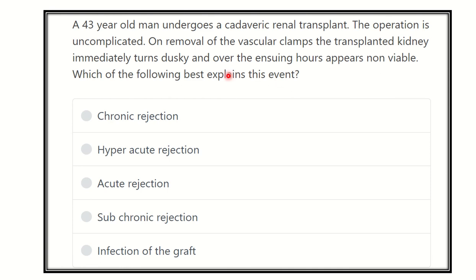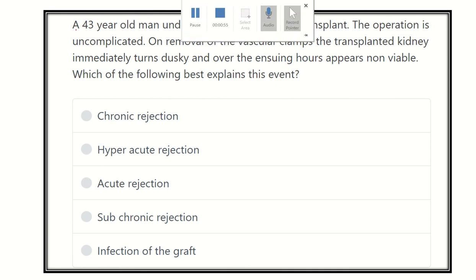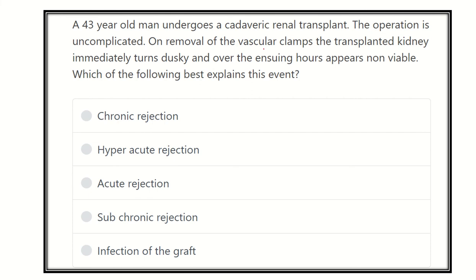Here we can see a 43 years old man undergoes a cadaveric renal transplant. Up to this point it is okay. The operation is uncomplicated, that means the operation is fine. Anastomosis is okay, anastomosis at the 3 points is okay. On removal of the vascular clamp, the transplanted kidney immediately becomes dusky and becomes non-viable within hours.